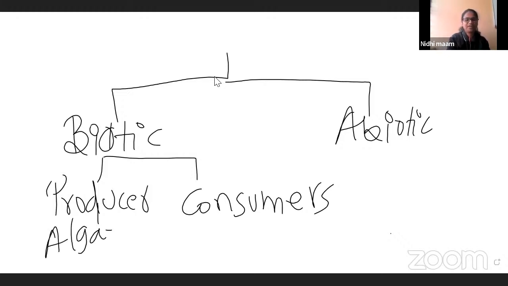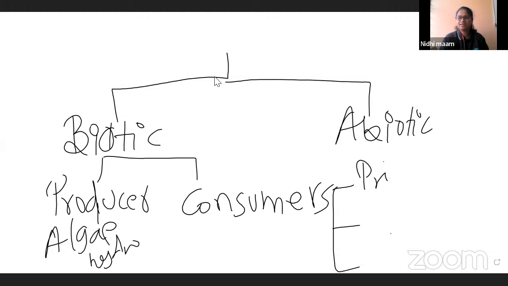Algae and hydrophytic plants. In consumers, again, you have the sections primary, secondary, tertiary, right?